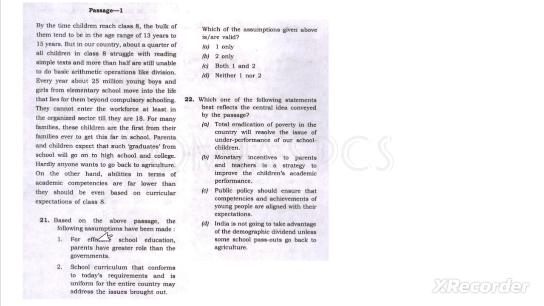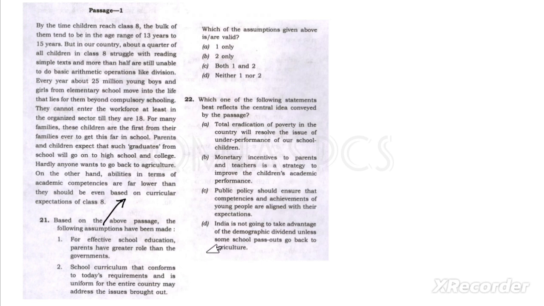There is the assumption, and the central idea conveyed, means what? Means conclusion. So there is the assumption, means this passage is based on this assumption. The first statement is, for effective school education, parents have greater role than government.